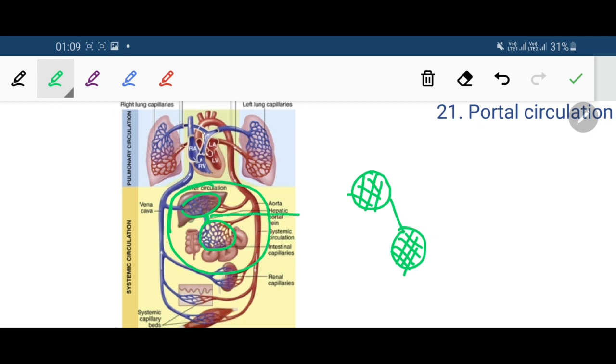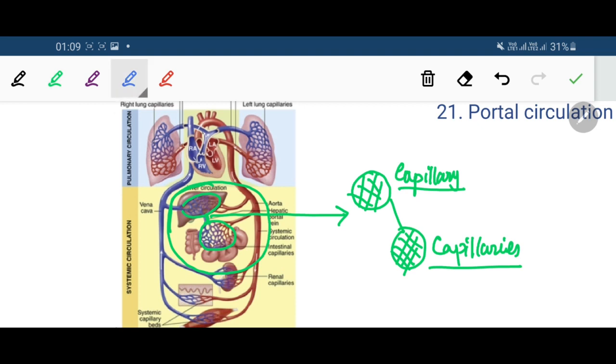In this diagram we have depicted one such portal circulation which begins with capillaries and ends with capillaries. So blood passes through one set of capillaries to another set, and the portal vessel or portal vein is the vein which connects the two sets of capillaries. It is called the portal vein.